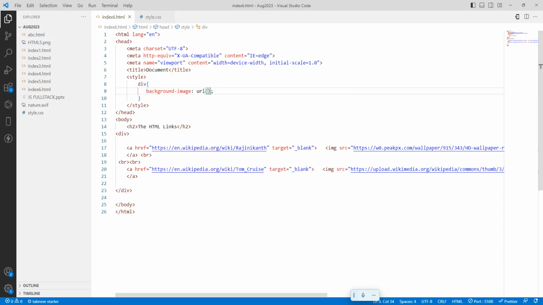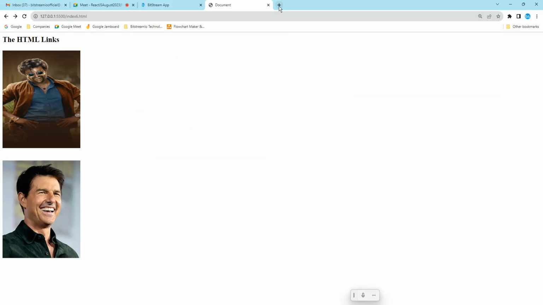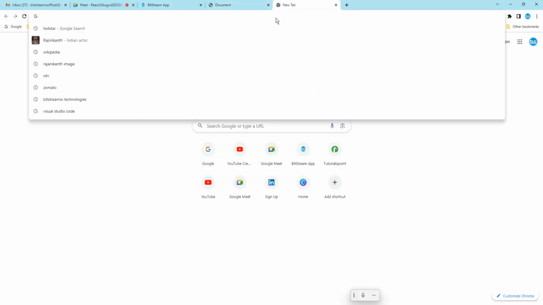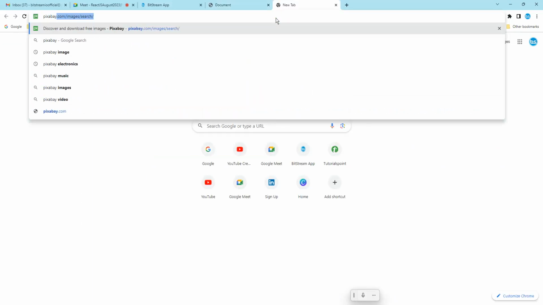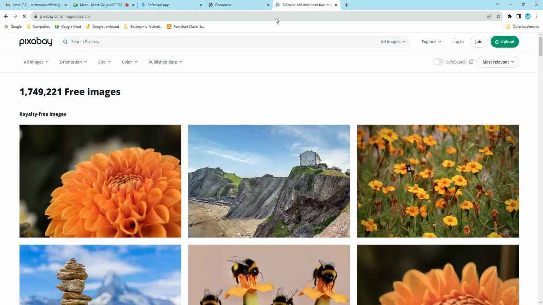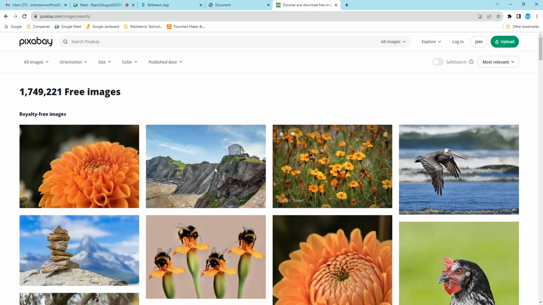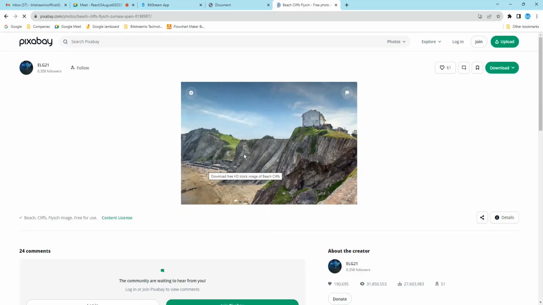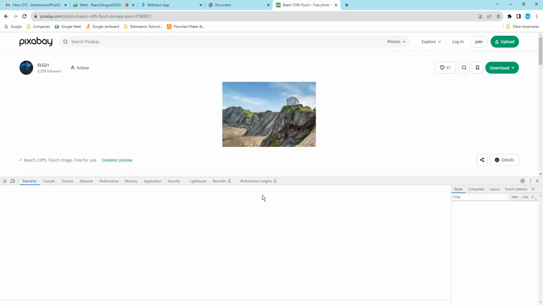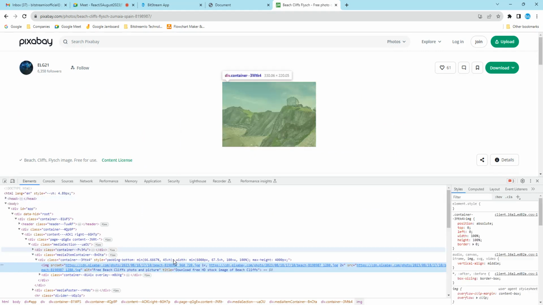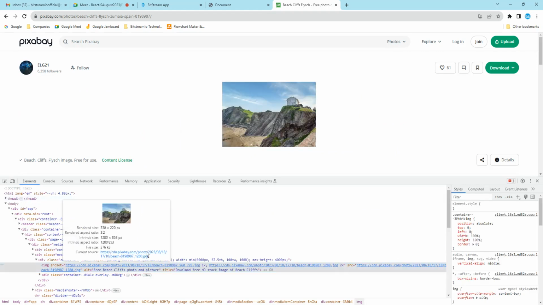So what is the URL? If you want to get free images, there is a website called Pixabay. So you want to set this image. Just click it, right click, and just click here.